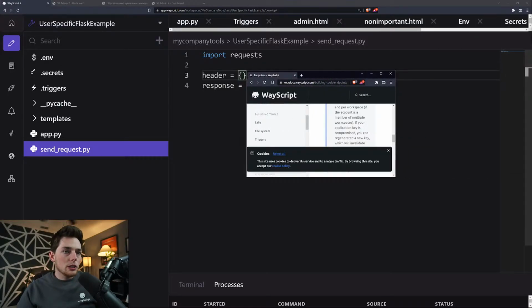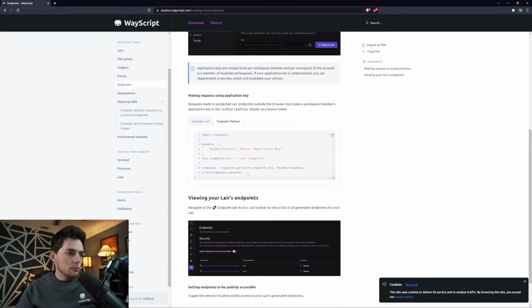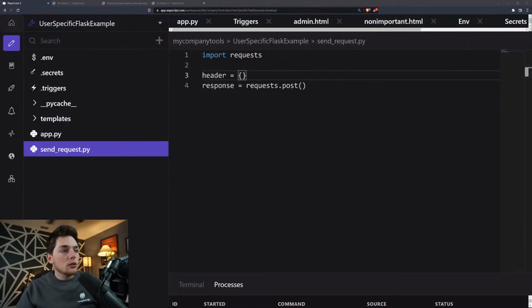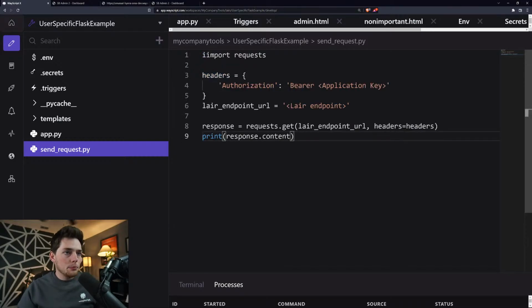Trying to find it. I'll pull it over so you guys can look with me. Yeah, here we go. And this is what we need. We'll copy this. So what we're doing is we're going to try to hit this endpoint using a secret bearer token. We'll do this actually as an F string.